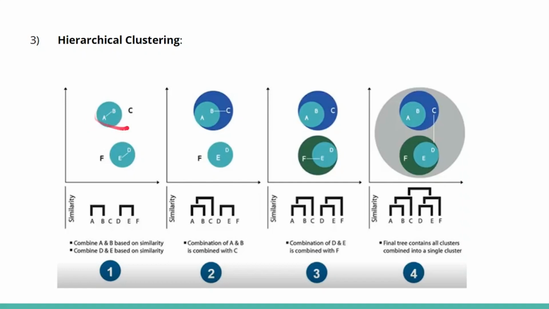So we group A and B as one cluster, and similarly D and E are related to each other, so we group D, E. Now the combination of A and B, this cluster, is similar to C, so A, B is combined with C. We can see it over here. Similarly, the combination of D, E is similar to F. So we group based on this. This is known as hierarchical clustering, and the tree-like structure which you draw is also known as a dendrogram.